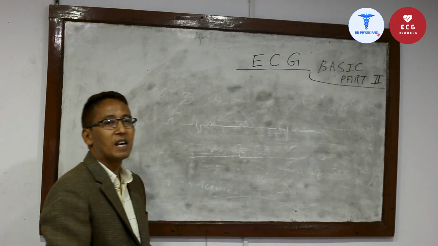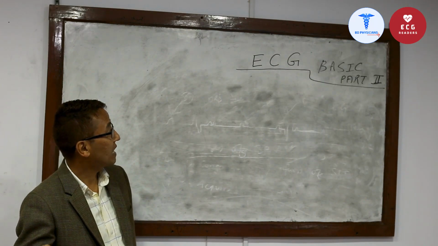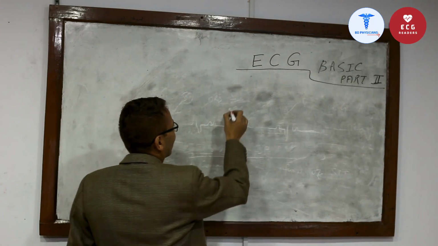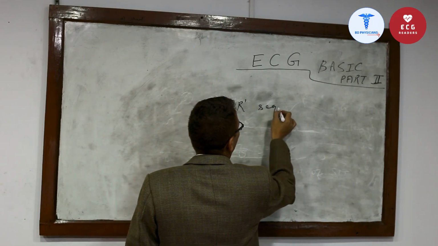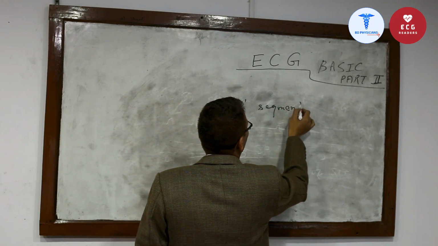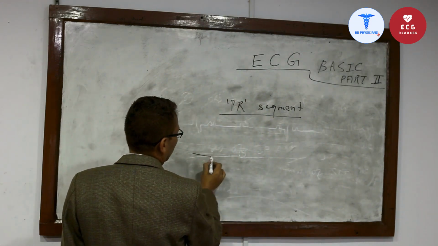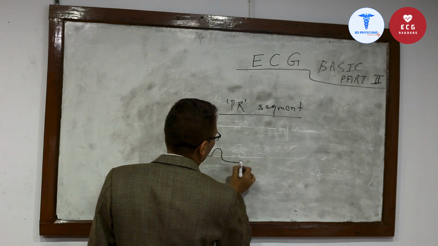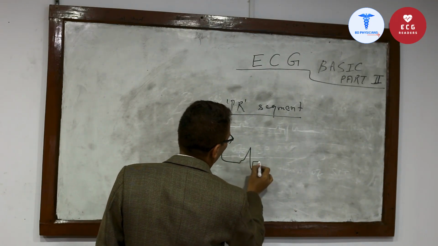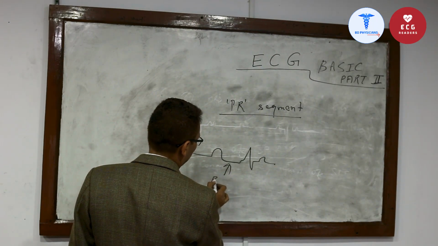Let's come to one abnormality of the PR segment, that is PR segment depression. It will look like that. See, this segment is PR depression.